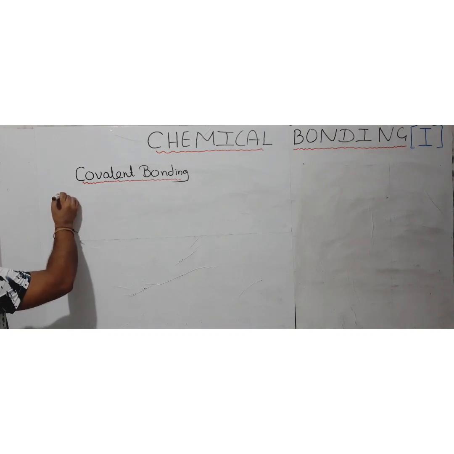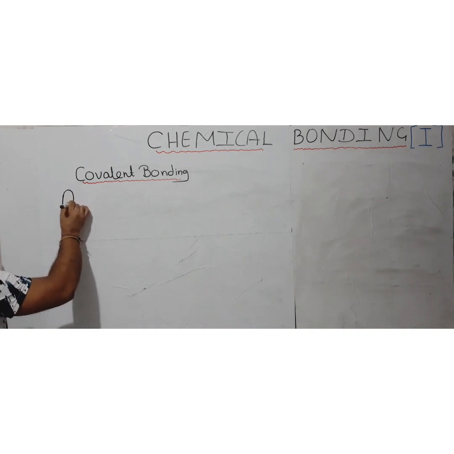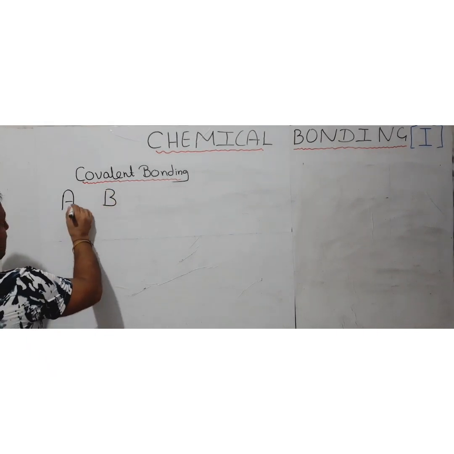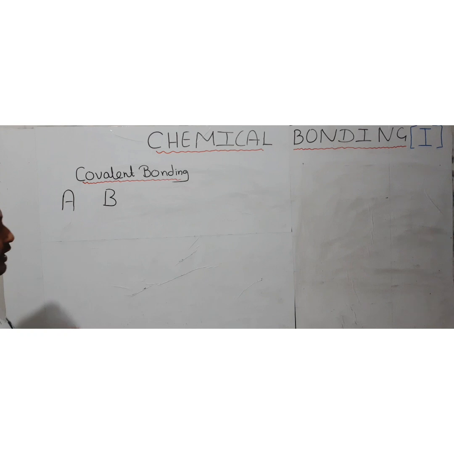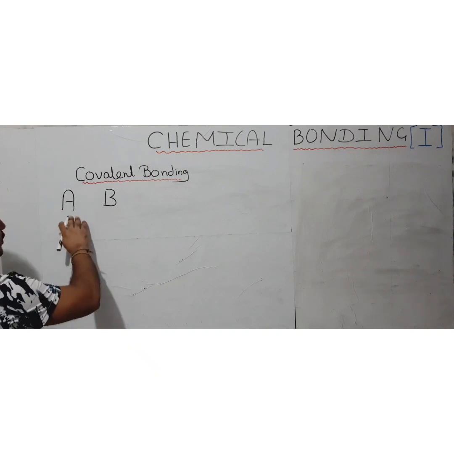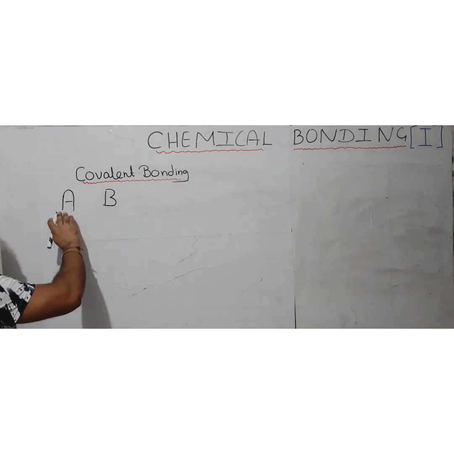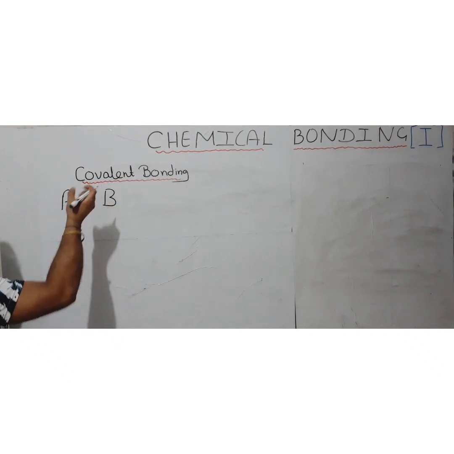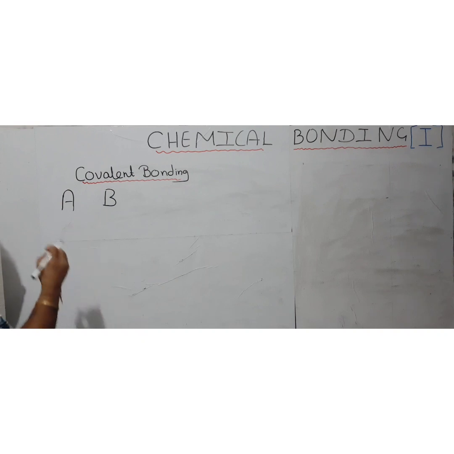Covalent bonding is that type of bonding. Suppose we have two atoms A and B, and A has a high ionization potential while B has a low electron affinity. In such a case they will not be able to transfer the electron, or A will not be able to transfer the electron to B, or B will not be able to accept the electron from A.